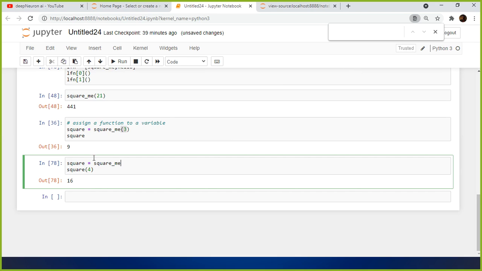So here square me is a function. I did not execute it. I just assigned this function's address to this variable. Hence this variable is pointing to this function, so it became a function now. If I pass 4 or 5, right? So you can assign a function to a variable also. When is it helpful, right?